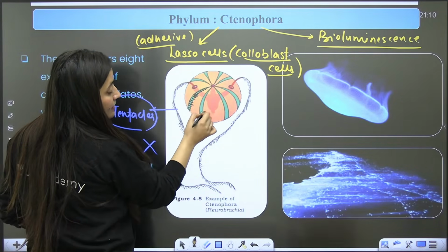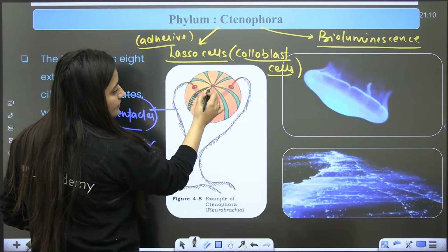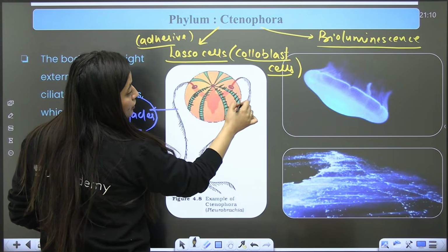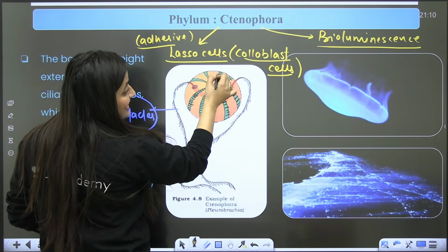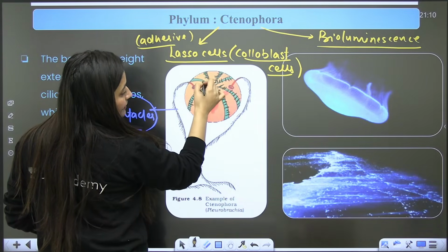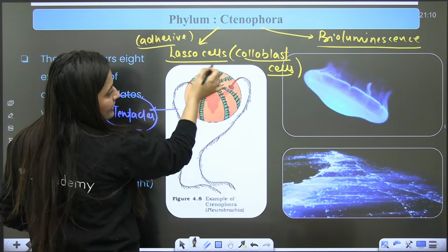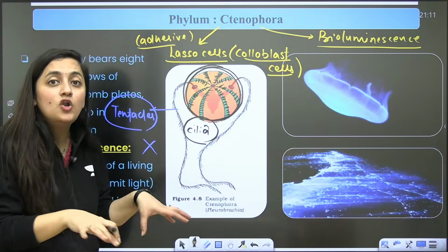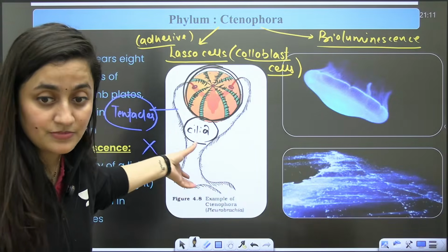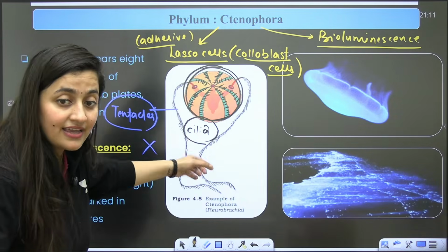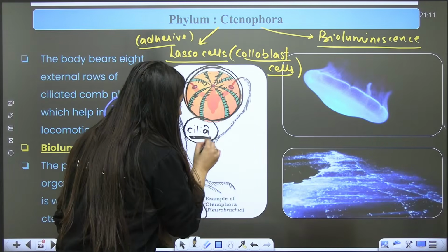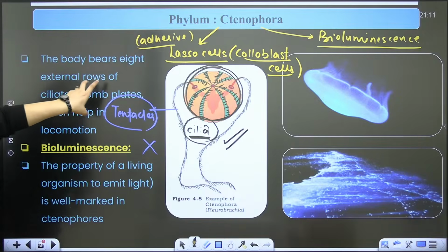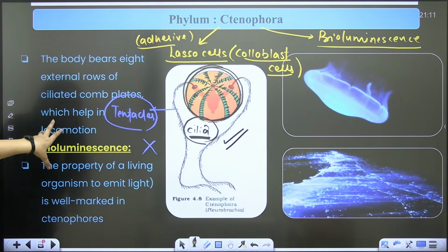Cilia is present there. These 8 rows of cilia are present here. 8 rows: 1, 2, 3, 4, 5, 6, 7, 8. This will help in movement. Usually we see cilia in lower organisms, unicellular organisms. But these are multicellular, and still it is the cilia that help in movement. So the body has 8 external rows of ciliated comb plates which help in locomotion.